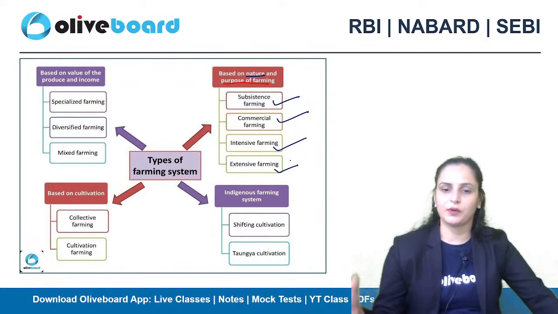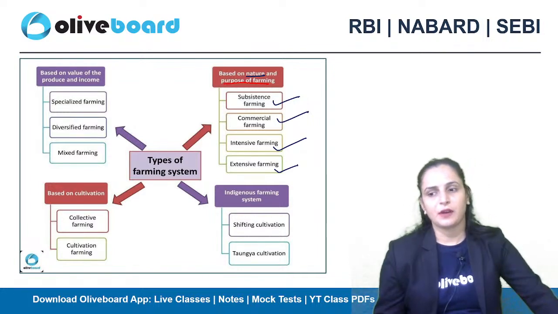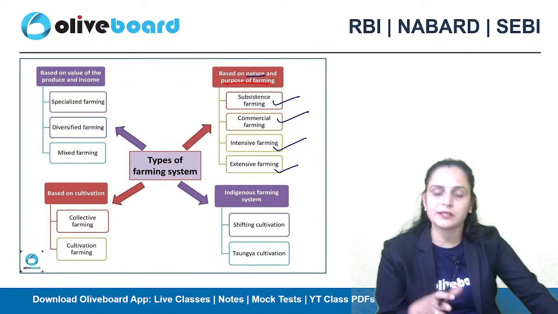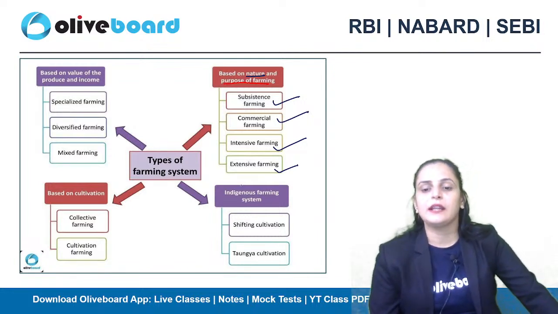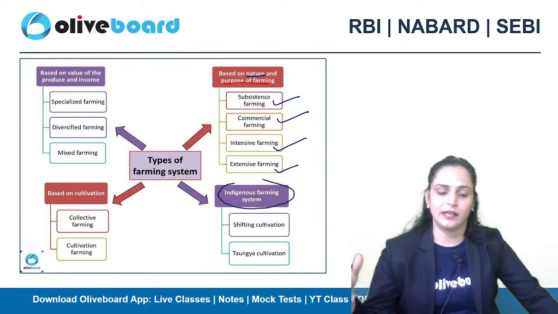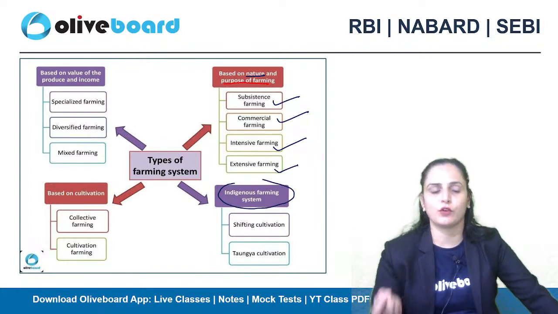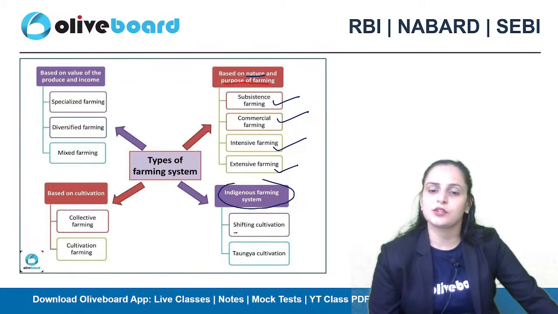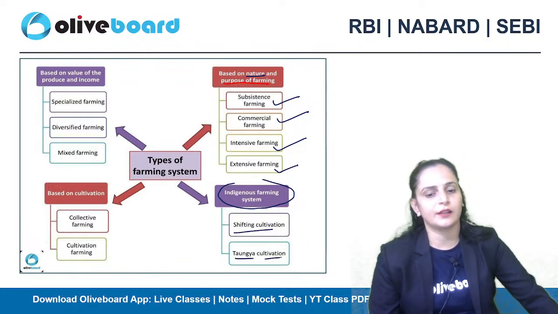So this one is one criteria to classify the farming system on the basis of which type of farming practices you are following and what's the purpose of farming. Okay, next you have indigenous farming system, like they are the age-old practices that they are following in an area. So under this, we have 2 types of farming system. One is shifting cultivation and second is tongia cultivation.